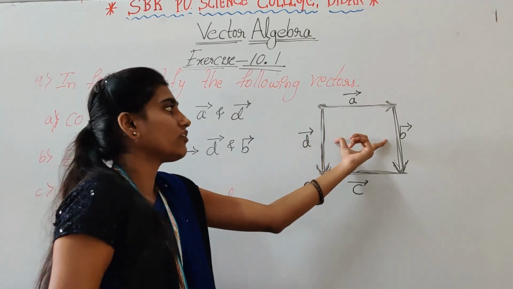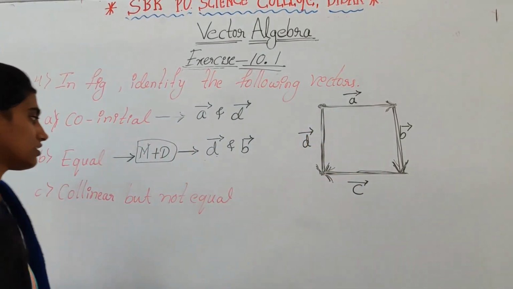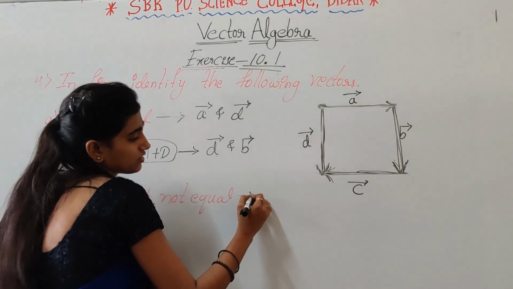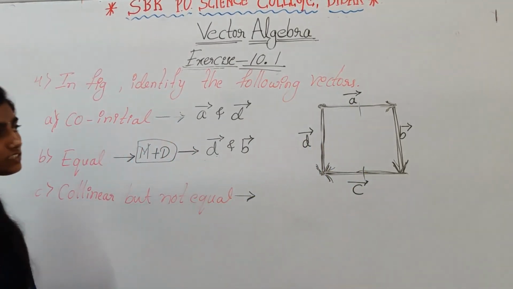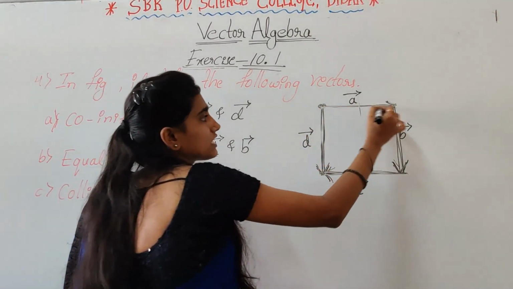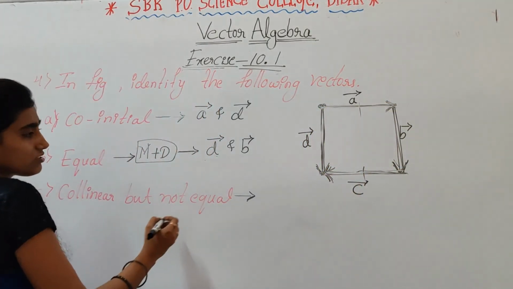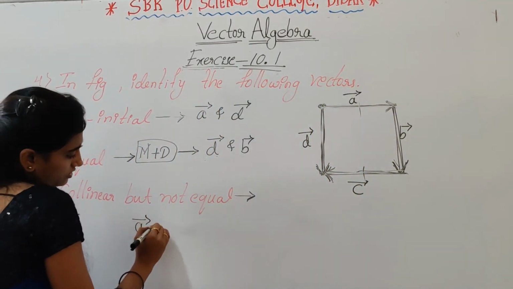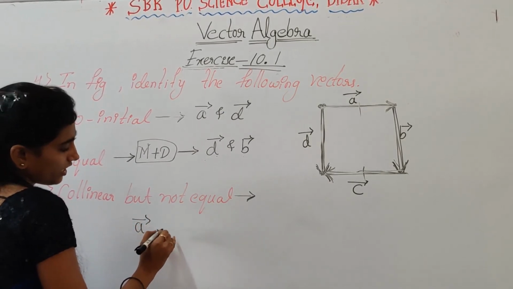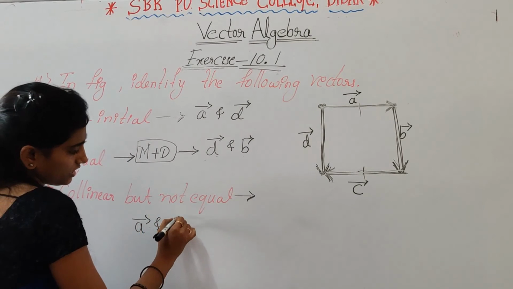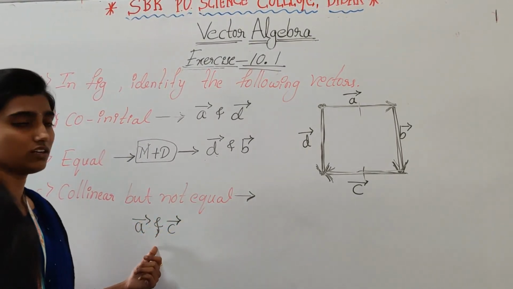So next, vector A and vector C are collinear because these two are parallel to each other and having same magnitude but different direction. So these are collinear but not equal vectors. So vector A and vector C are collinear but not equal, right?